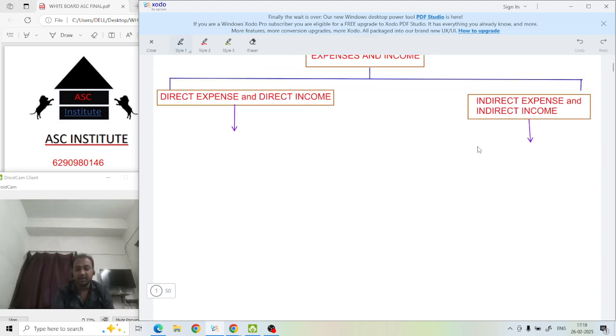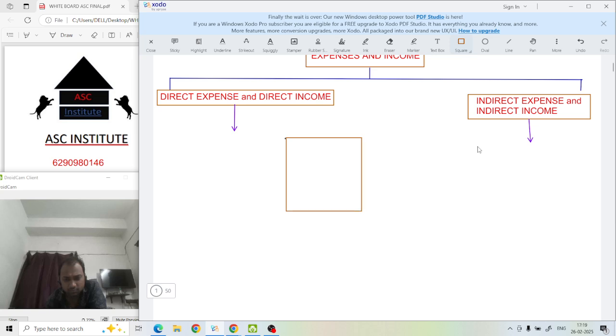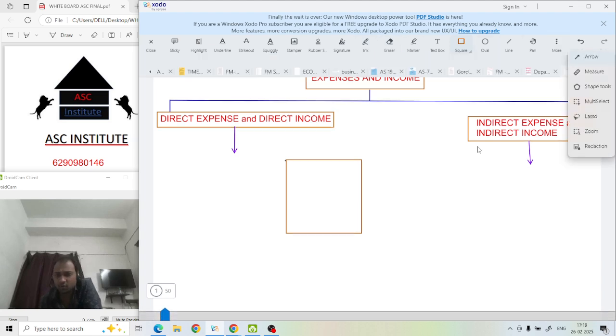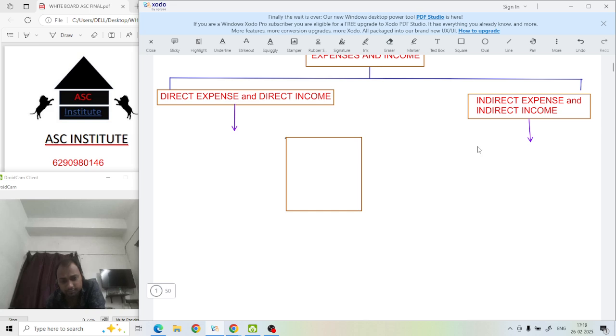So what is the meaning of direct expense? Why are we doing this? I'll tell you, first understand this topic. Direct expense means what? If I'm making a product, what are the things we require?